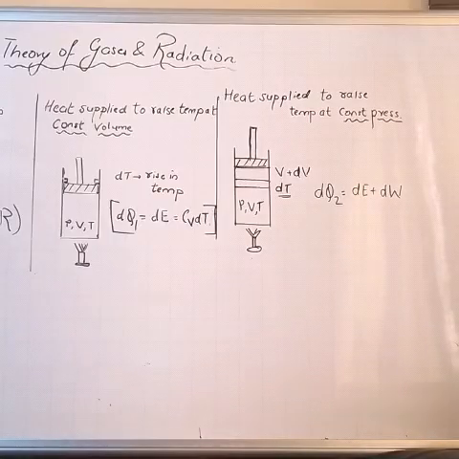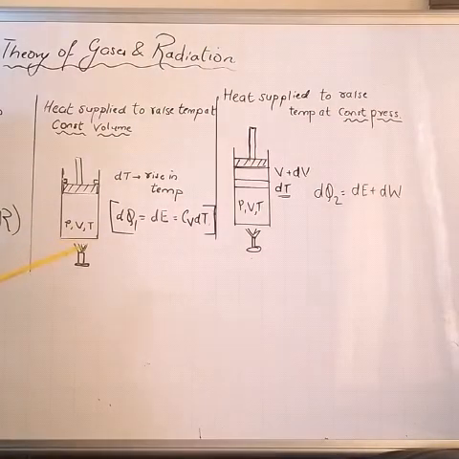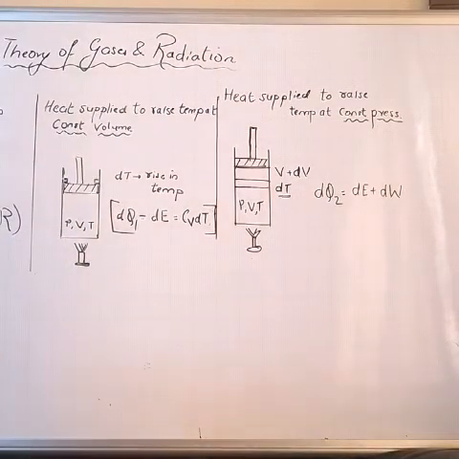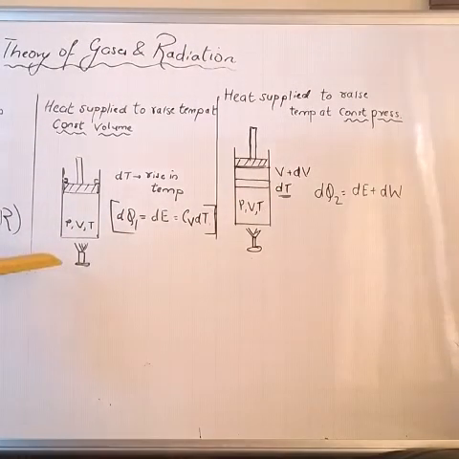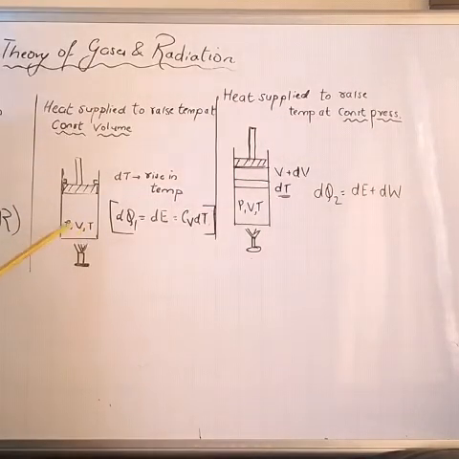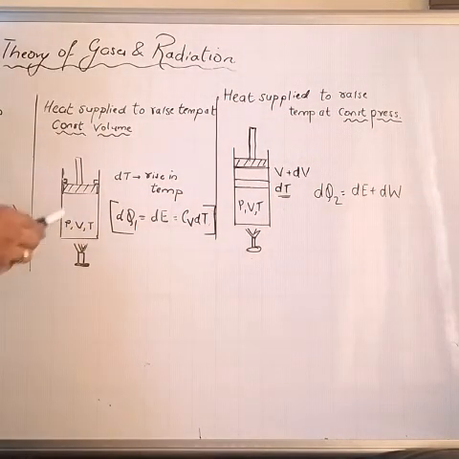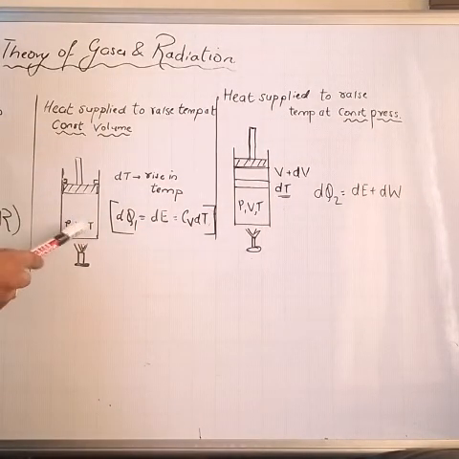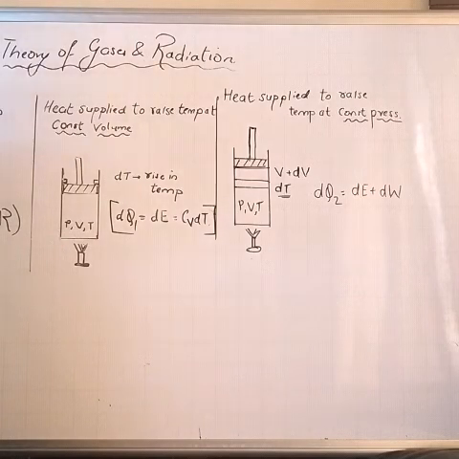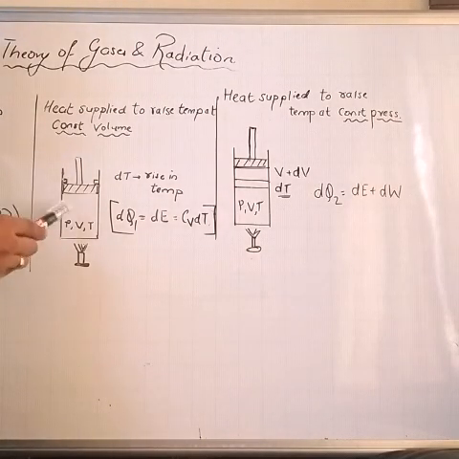On the board, this is a piston, and we are supplying heat. The piston is a container in which there is a gas whose pressure is P, volume is V, and T is what? Temperature. Okay, the piston is locked, so it will not move up.